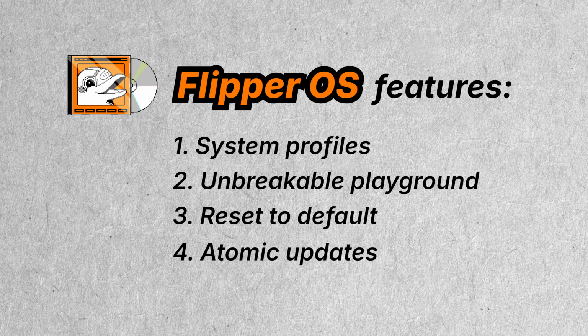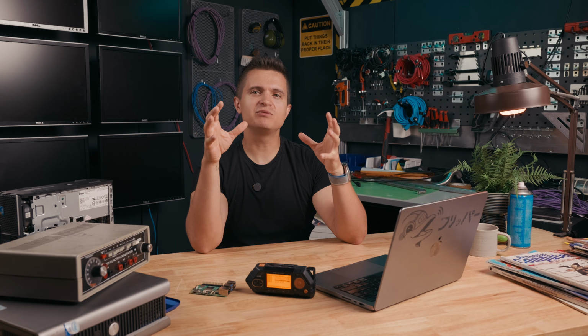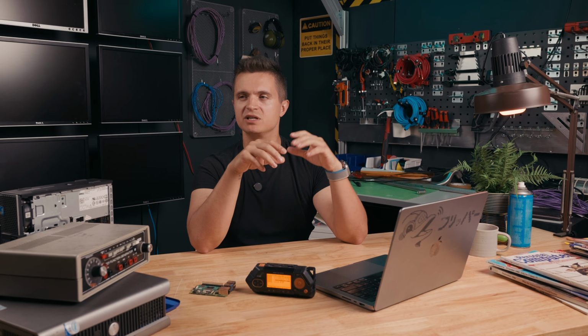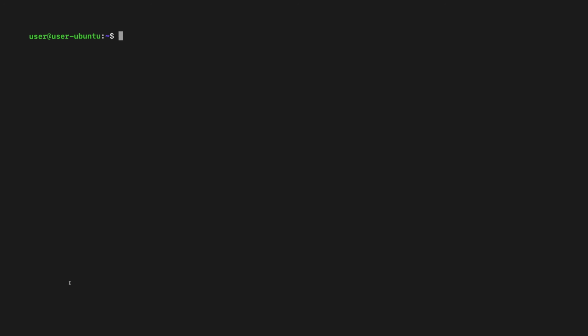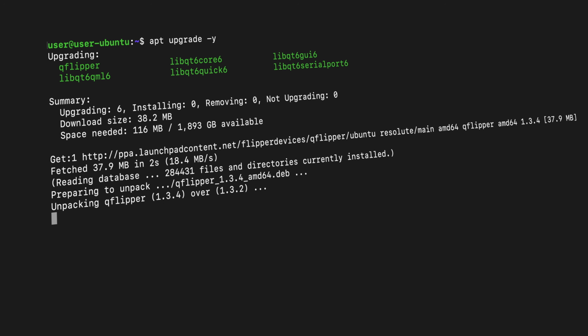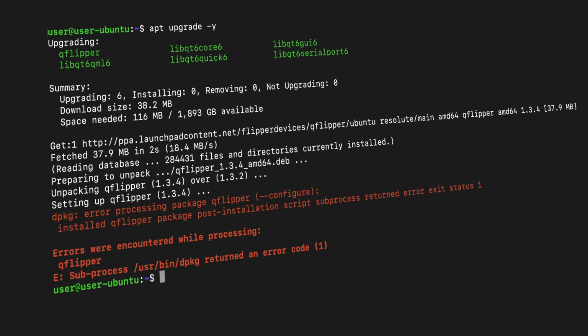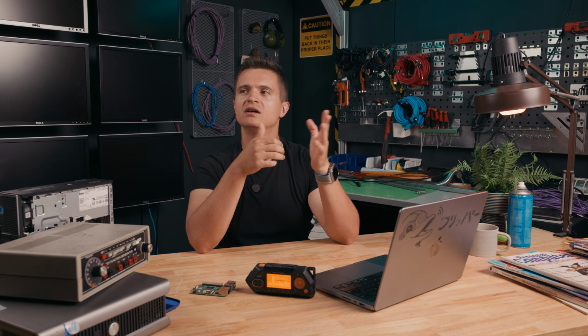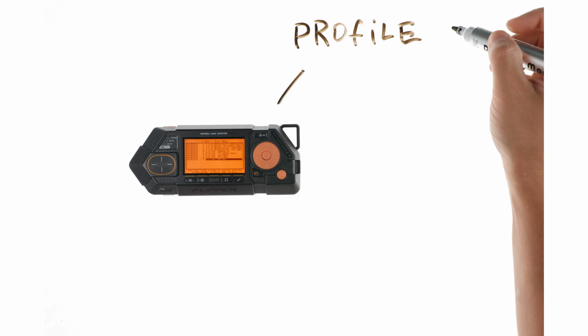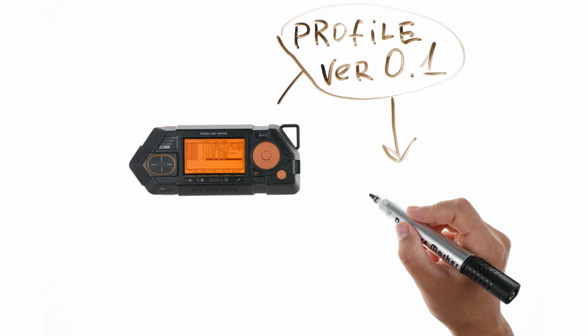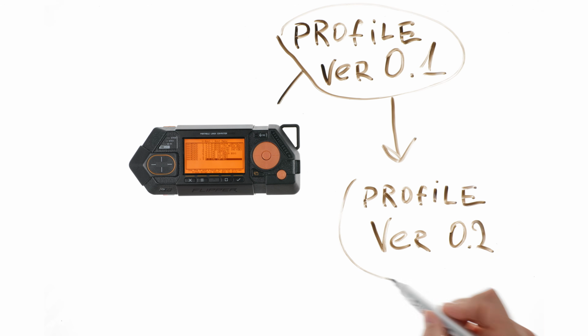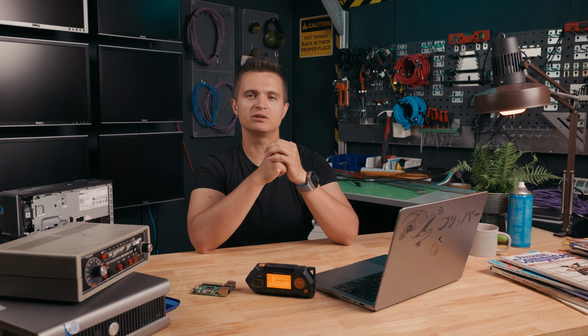And fourth, atomic updates. Because the updating process in Linux operating systems is currently completely unpredictable. You are unpacking dozens of archives one by one, and if in the middle of this process the system stops, you get a half-broken operating system. There is no way to restore it or roll back your update. What we wanted to do is create a guaranteed process of updating from one version to another. That's what's called atomic updates.